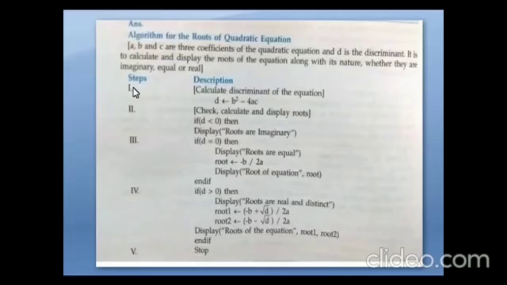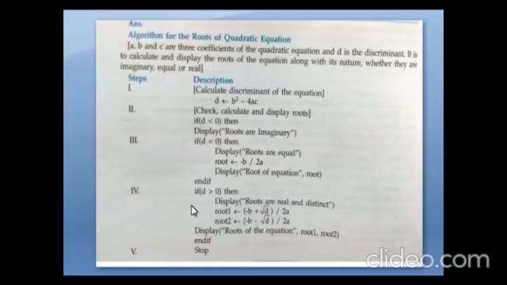when you are writing the algorithm, you have to write the steps as well as the description. Step number 1, calculate the discriminant of the equation, that is D. The formula is D = b square minus 4ac. Next, second step, check and calculate and display the roots. If D is less than 0, then display roots are imaginary. Third step, if D equal to 0, then display roots are equal. Root is minus b upon 2a, display root of the equation, then end.